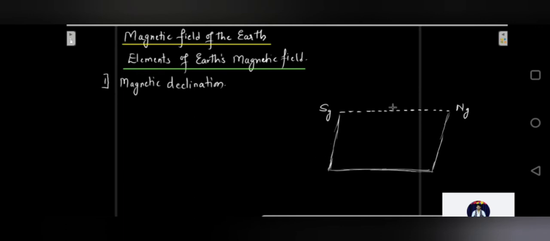At this point over here, let's say I keep a needle. I keep a needle over here, a little bit heighted. Let's say this needle at this point will obviously point towards geographic north and geographic south, right? I mean magnetic north and magnetic south, right? So let me draw it like this. Let's say this needle points like this.